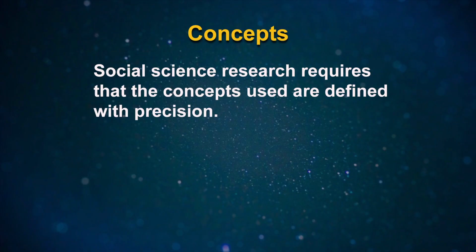But the concepts that we use in our day-to-day affairs are not always clear and precise. In some cases, not all would use them in the same sense. On the other hand, different words may be used to convey a similar meaning. Social science research requires that a concept used is defined with precision.